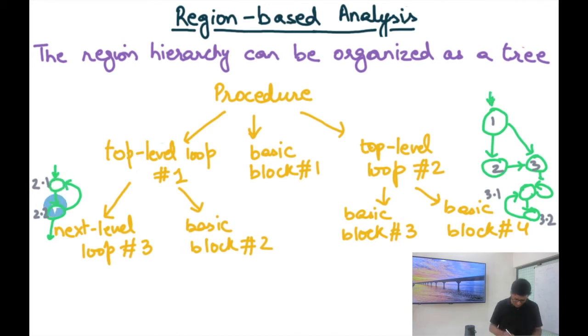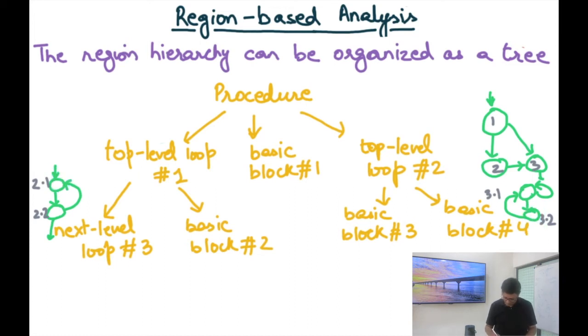And then if I was interested in some value at either the beginning or end of 2.1 or at the beginning and end of 2.2, I can run the data flow analysis at this level now. The entry value, the boundary condition for this region, is going to be the value that was computed through the data flow analysis at the higher level. So whatever the data flow analysis computed on this graph, based on that, we are going to know what is the entry value at any node, right? So for example, top level loop number 1 is let's say node number 1. So we know what is the entry value, and that's what we're going to use in this graph.